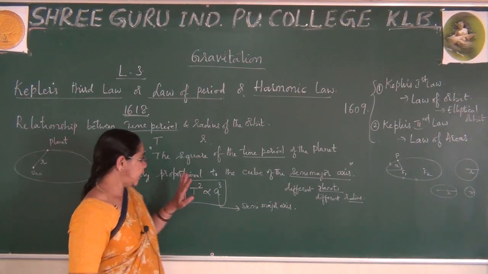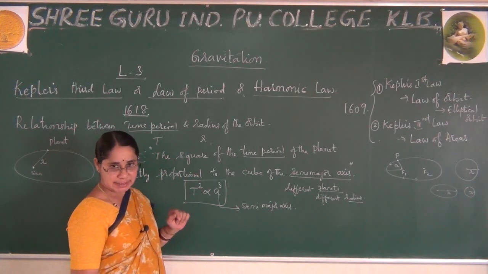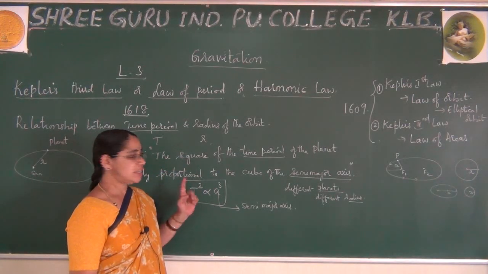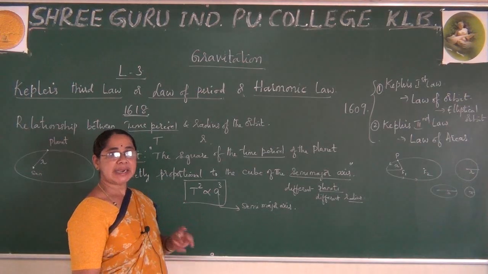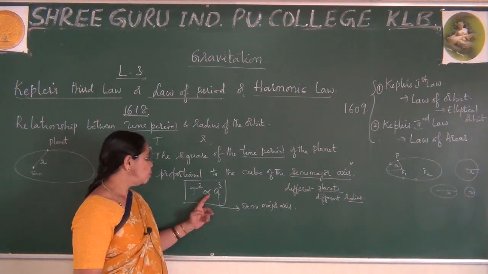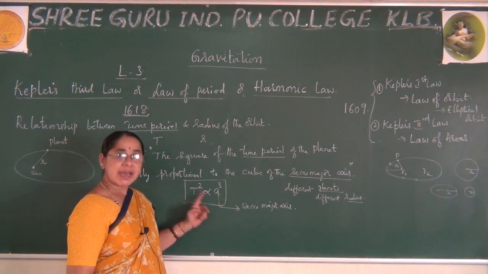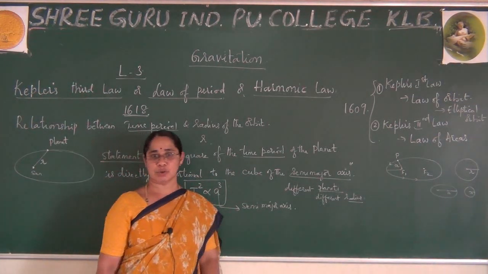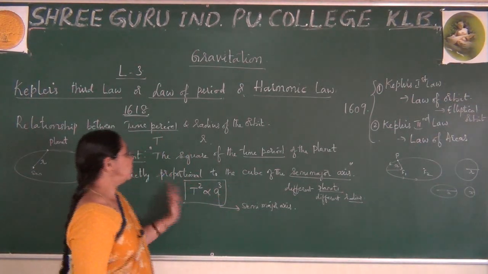Depending on that, I will explain this statement. Is it clear? We have nearly 8 planets revolving around the sun, but I will take 2 planets. Using 2 planets I will explain this, and then you can also explain it for the remaining planets which are revolving around the sun.